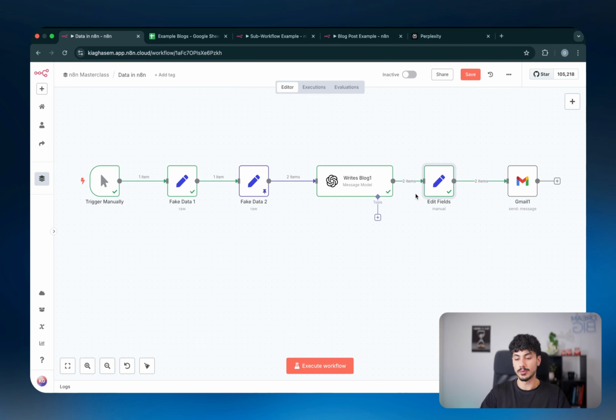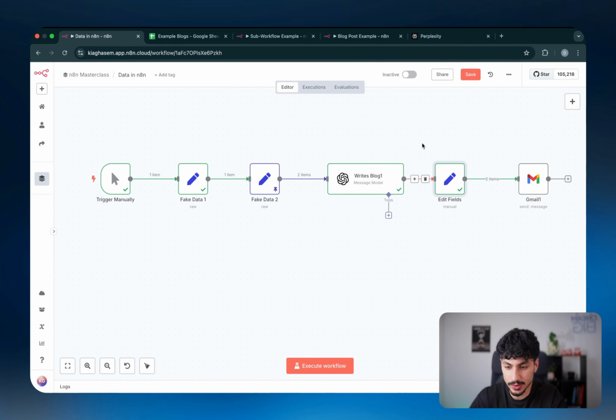It's also very valuable when it comes to building human in the loop systems. And we'll get to that when we build AI agents on n8n. But all I want you guys to know is that this node is extremely valuable and you're going to use it a lot.